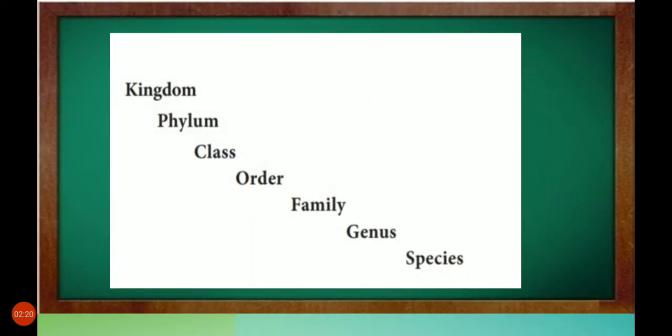So the classification of the living organism is done in this order. The highest category of the classification is kingdom, then follows phylum, then class, then order, family, genus and species. This is the order you have to write in the exam if a question is asked. Don't change the order. This is the correct order.